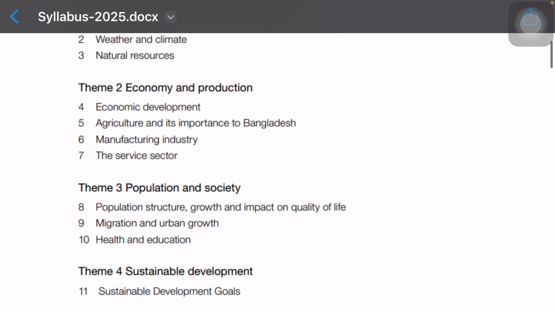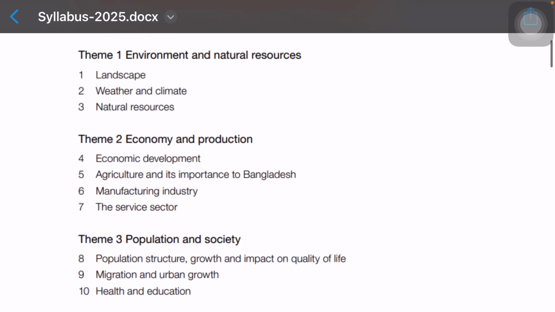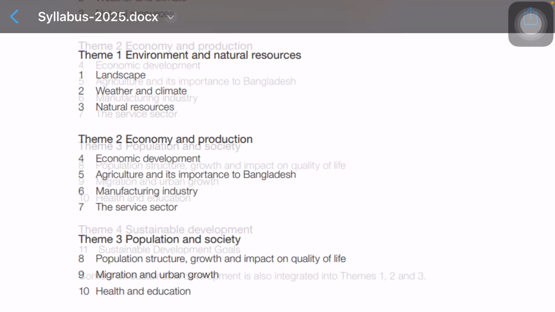The last theme is theme 3, which is population and society, which contains topics 8, 9, and 10. Topic 8 is population structure, growth and impact on quality of life. Topic 9 is migration and urban population, and topic 10 is health and education. Again, similar to the previous syllabus. So you will get 3 different questions from these 3 different themes, and you have no options. You have to answer all the 3 questions from paper 2.